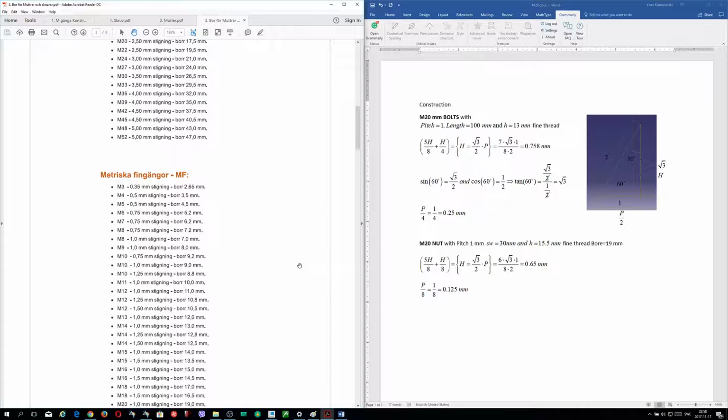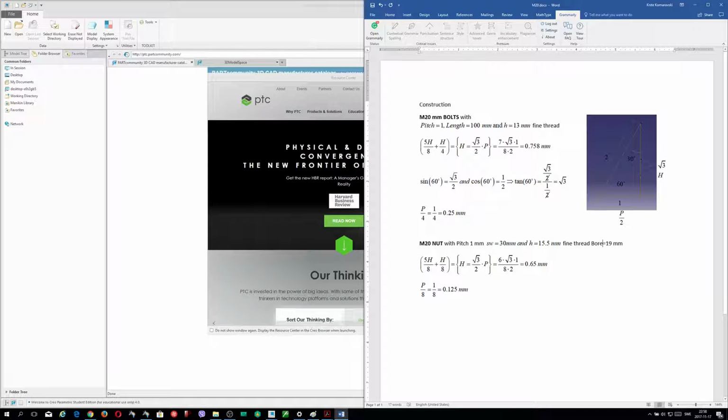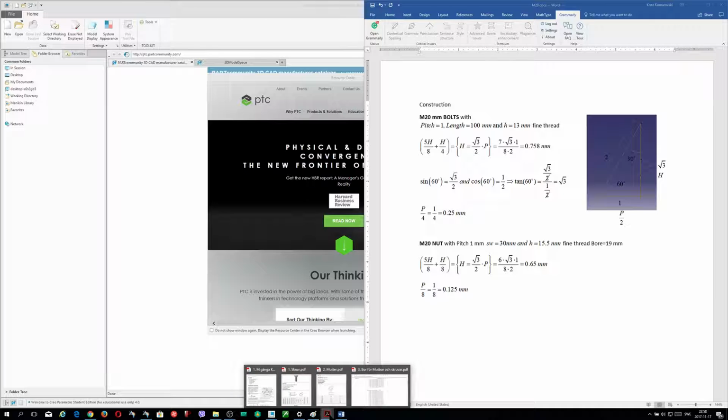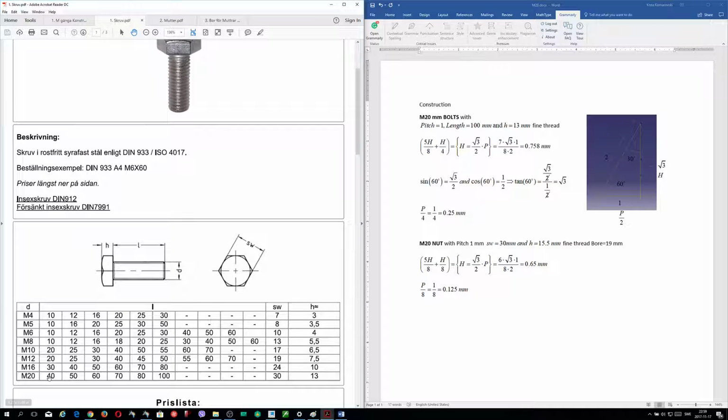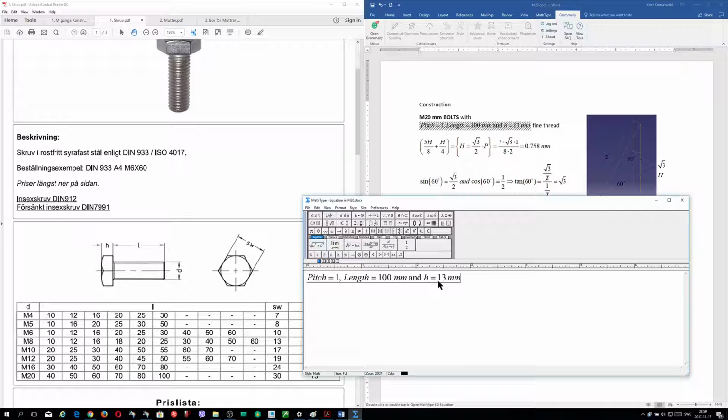Now, let us see here. I have an M20 millimeters, this one, and this length here will be 100 millimeters, and this height will be 30 millimeters, okay, and SW will be 30 millimeters.